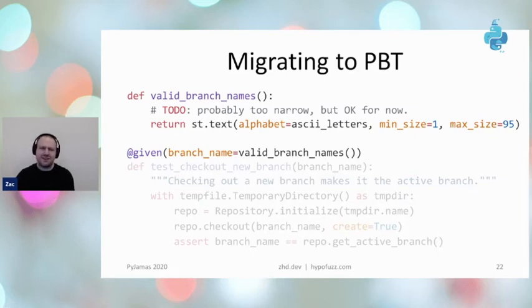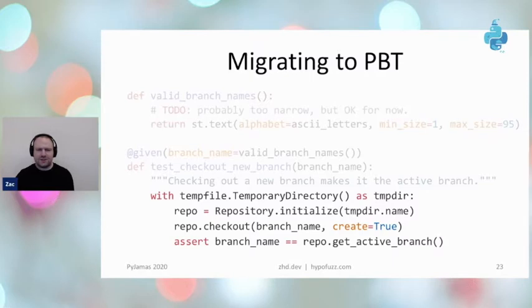And if we do this, then the test may or may not pass. We might discover a bug. For example, in this case, if we randomly generate the name master or the name main, it would conflict because that branch already exists by default. And so let's start to revisit the body of the test function.